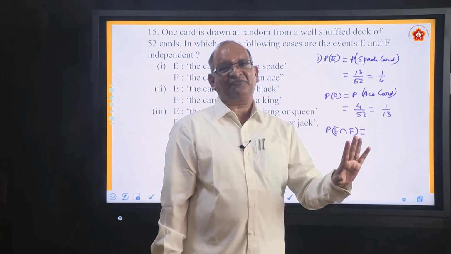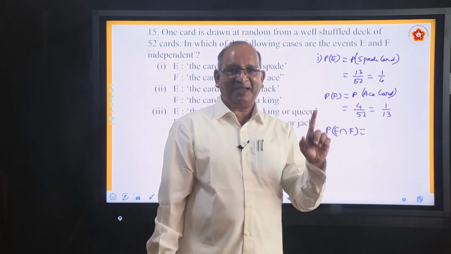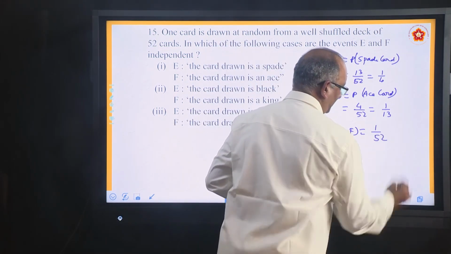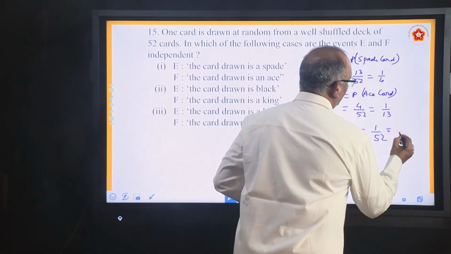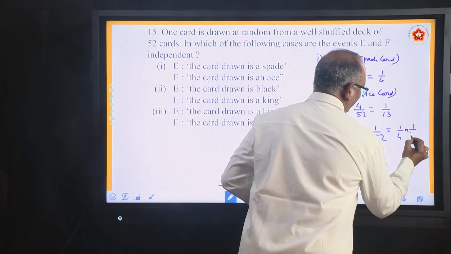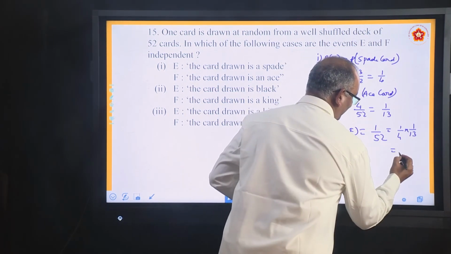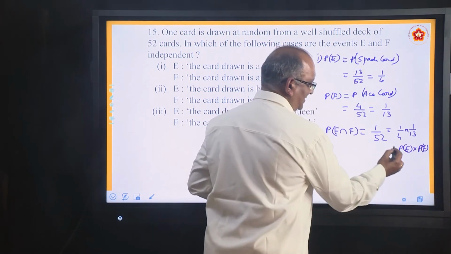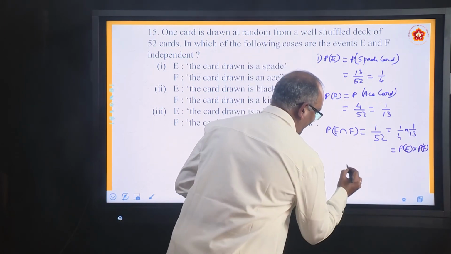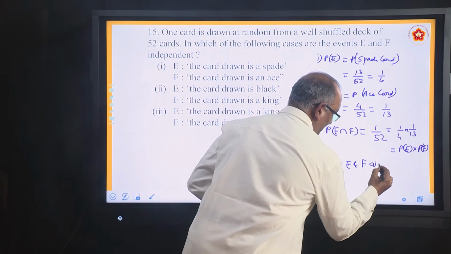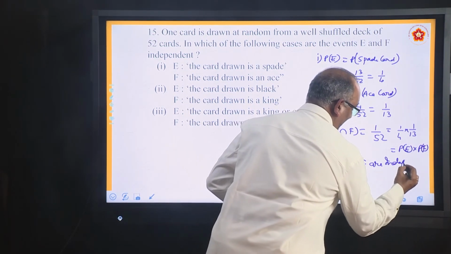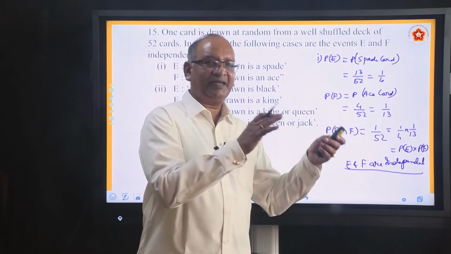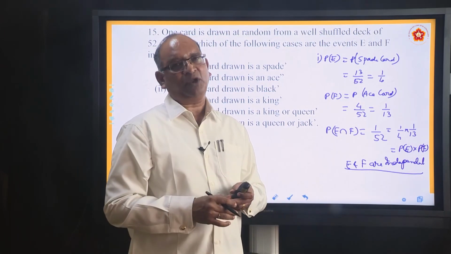We know that in each set of cards there is one ace card. So in spades also there is only one such card. So it is 1 by 52. This 1 by 52 can be written as 1 by 4 into 1 by 13. In other words, we can say that it is P(E) into P(F). Since P of E intersection F is equal to P(E) into P(F), we can say E and F are independent. They are independent. Why? Because their intersection is equal to the product of their probabilities.